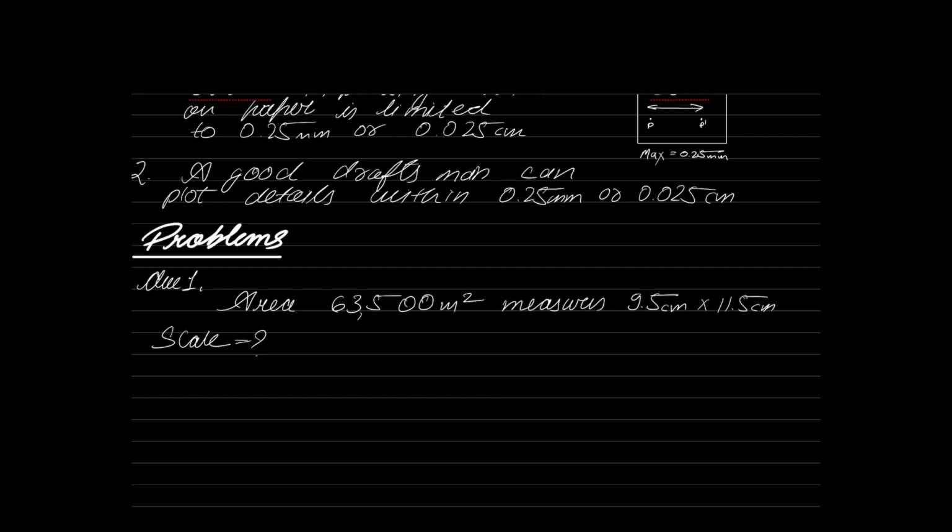They are saying that a plan represents a rectangular plot of land of 63,500 square meters and measures 9.5 centimeters by 11.5 centimeters. What is the scale of the plan? We solved a similar problem.